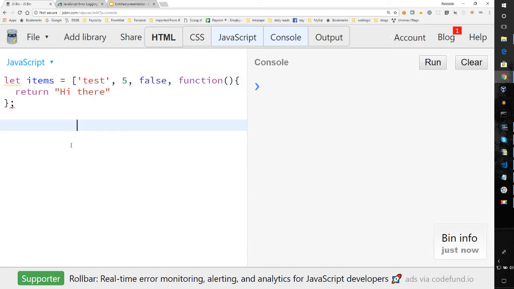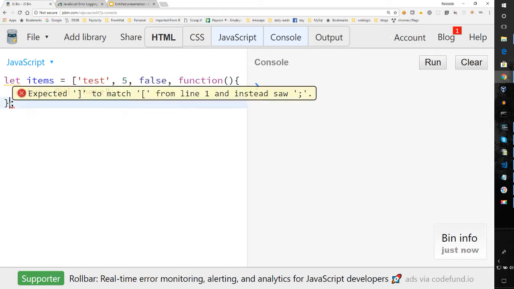As you can see, I've declared an array here, and in the array I've added some types. The first thing you may notice is that I declared all these different types. Here I have a string, a number, a boolean, and even a function.